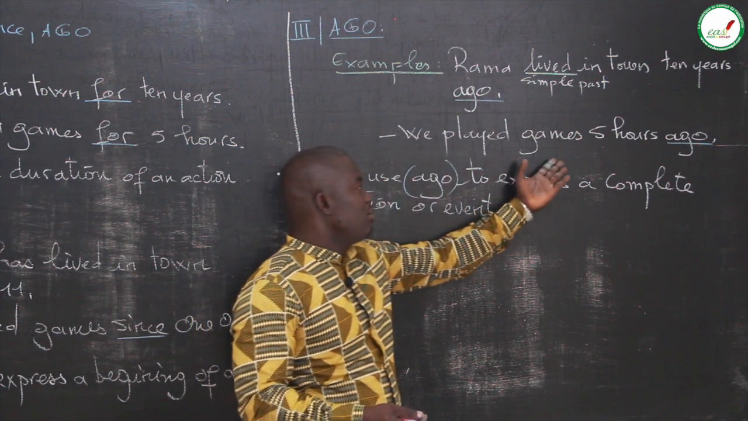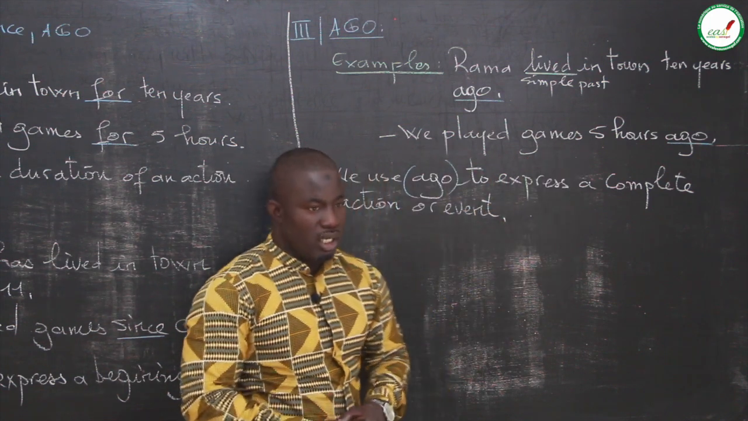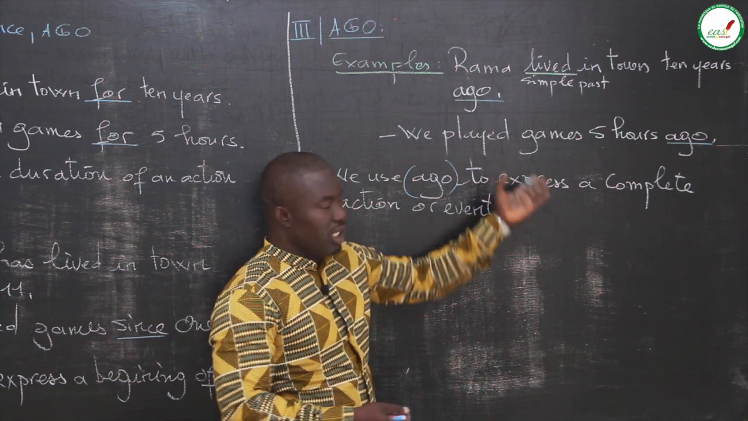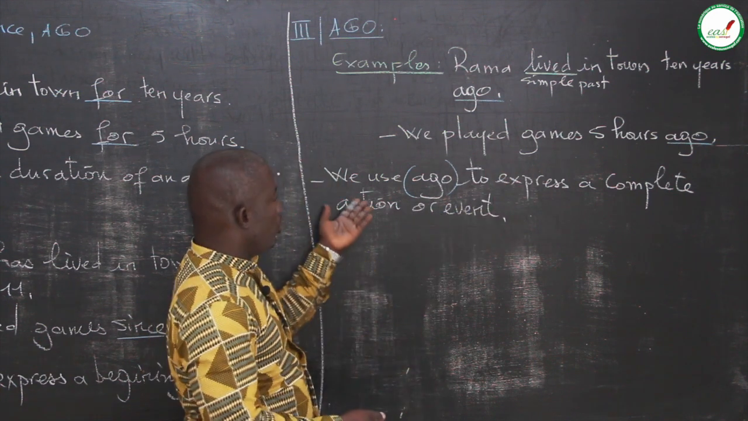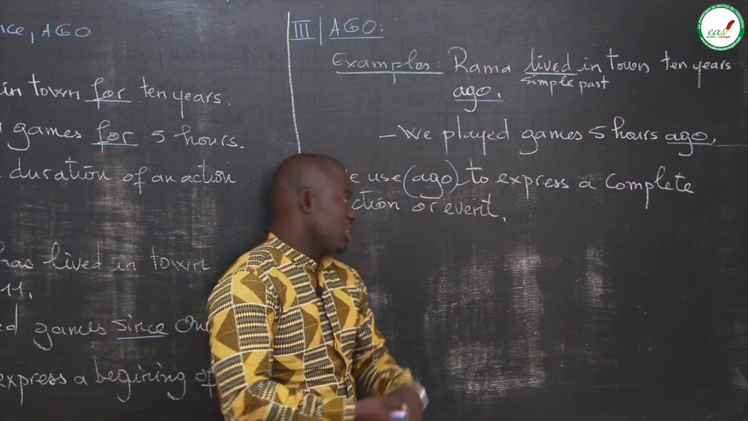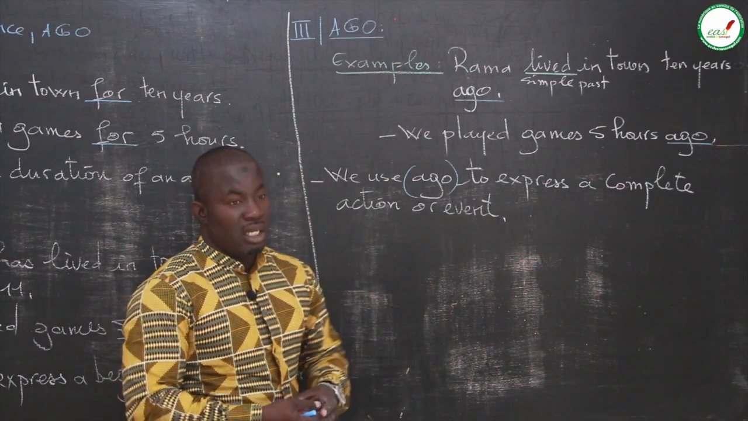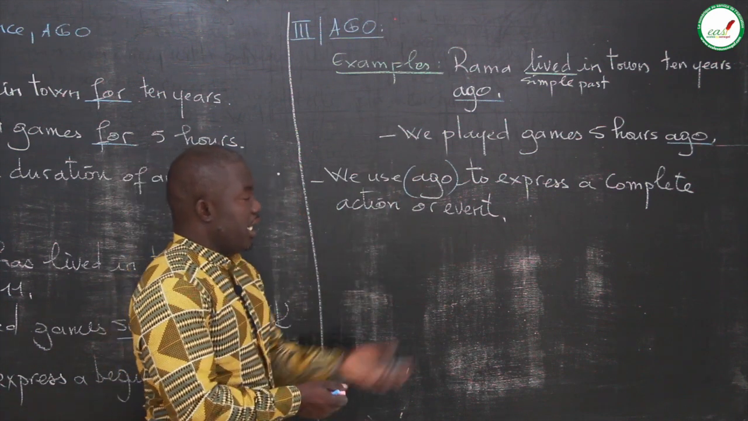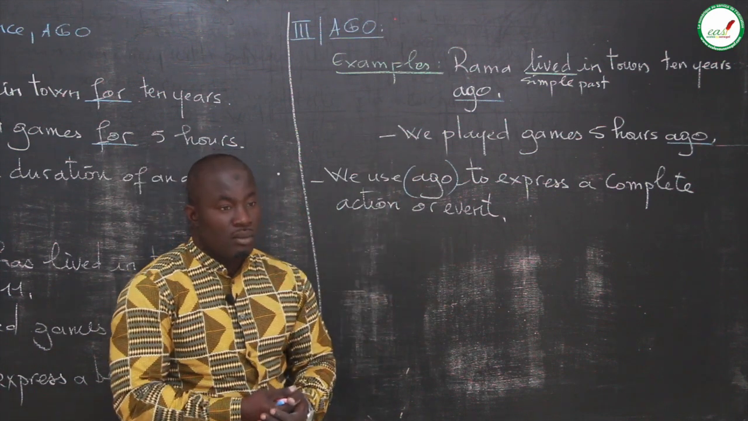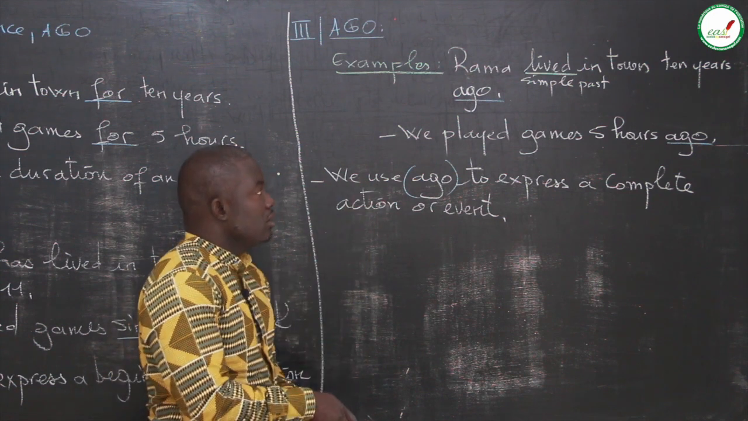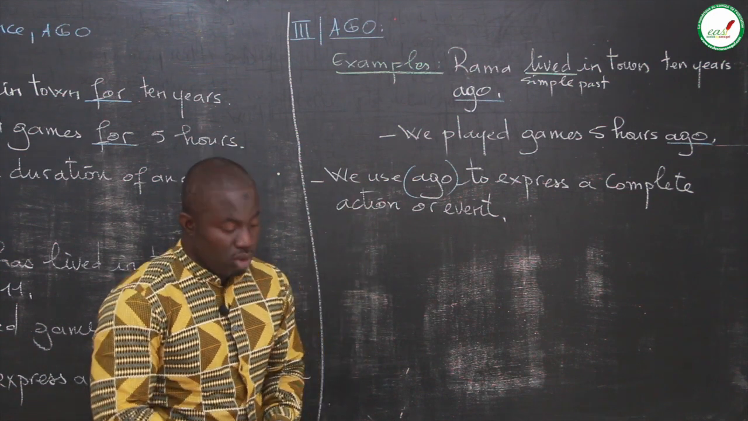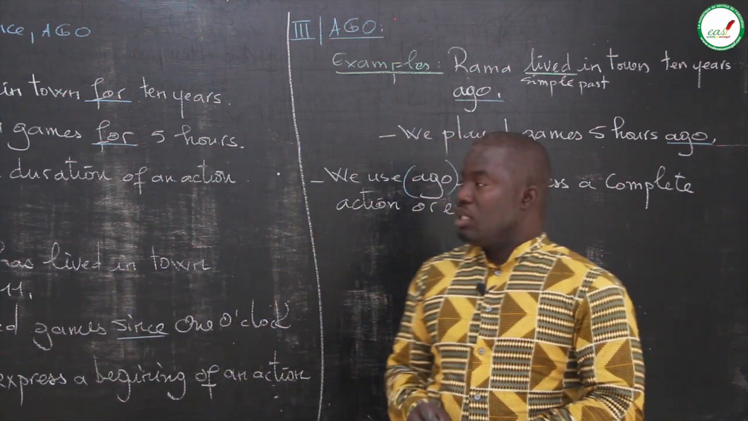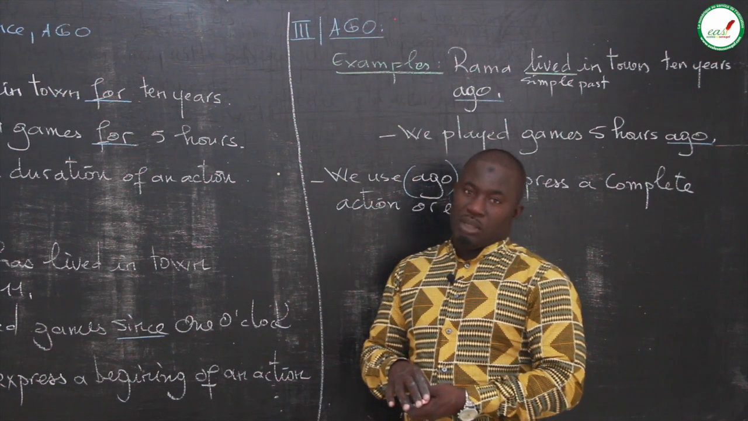Here, we played the games five hours ago. Right here, the action of playing games is finished. So, we use ago to express a complete action or a finished action. That's the use of ago. And ago, don't forget, is a time indication for a simple past or preterite. That means we have to use ago with the preterite or a simple past.